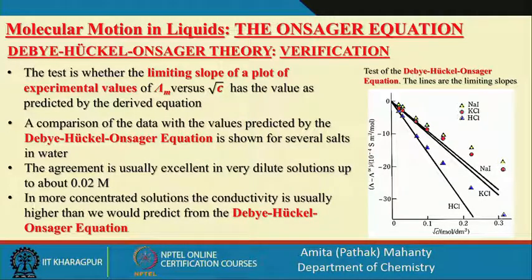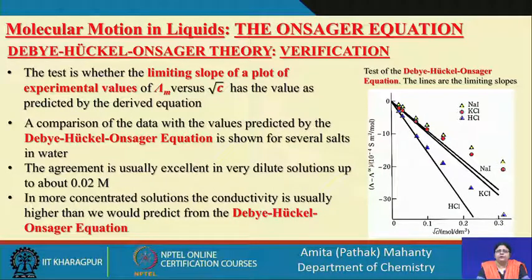We had shown that the molar conductivity of an electrolyte at any concentration, lambda m, is equal to lambda m naught, the contribution at the limiting condition of zero concentration of the electrolyte, minus (A plus B times the molar conductivity at infinite dilution) into root over C. So, if we derive that equation, we can see that it is a modification of the Debye-Huckel equation, and this was called the Debye-Huckel-Onsager theory.